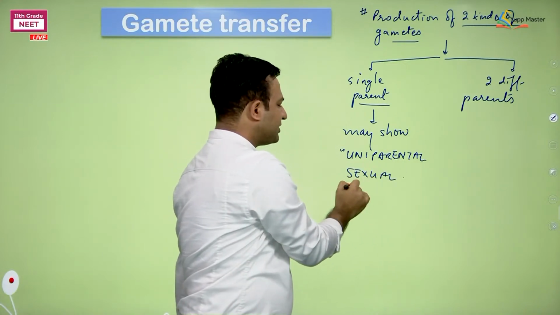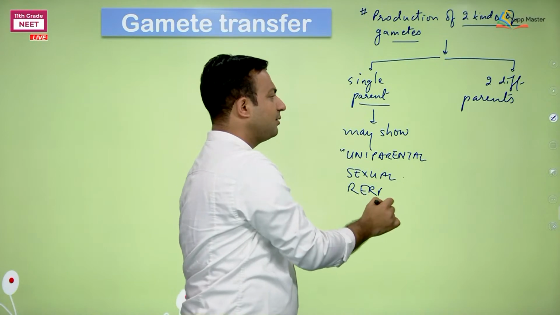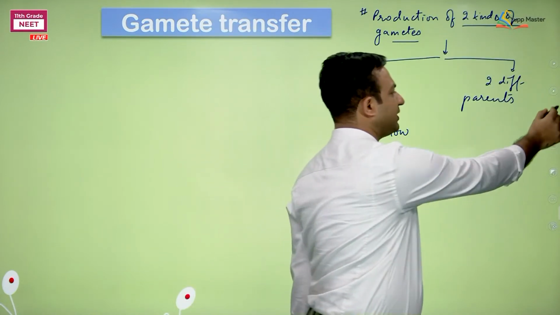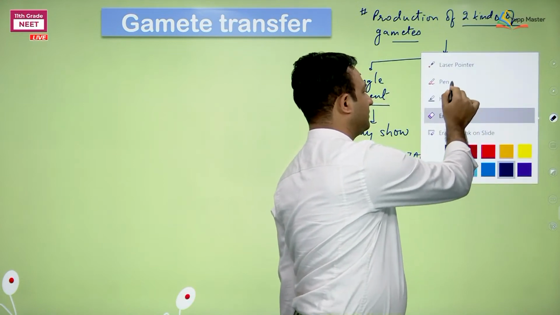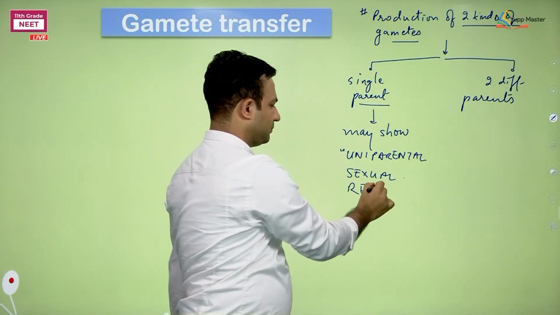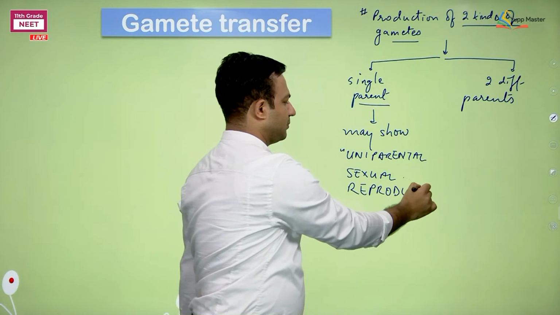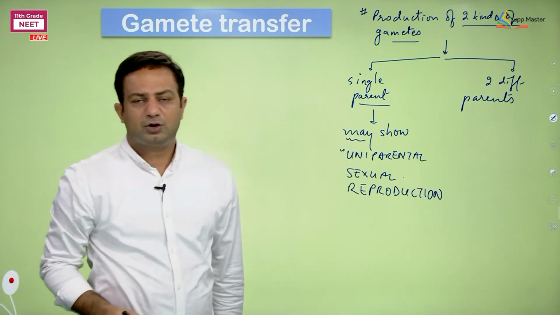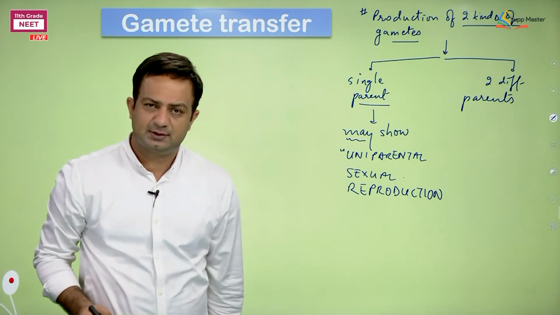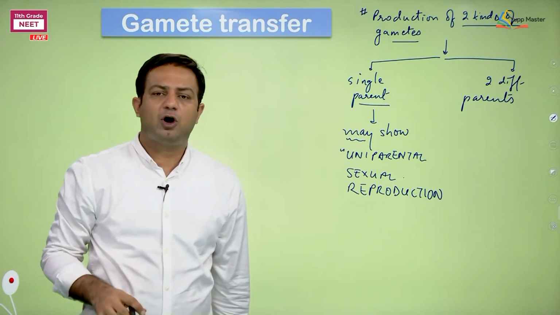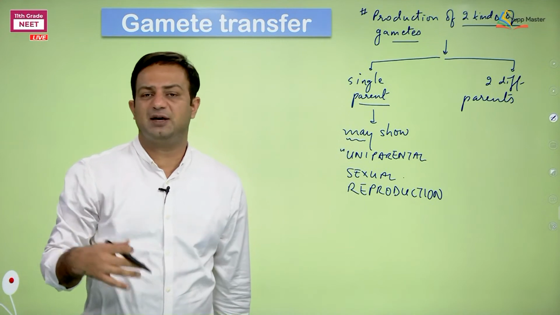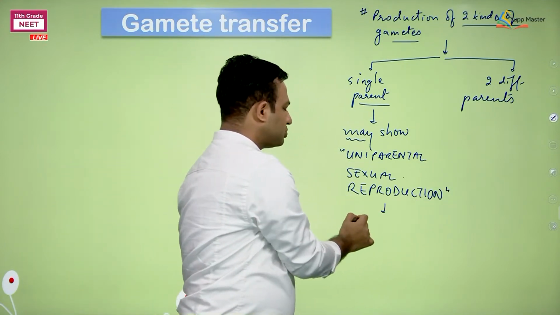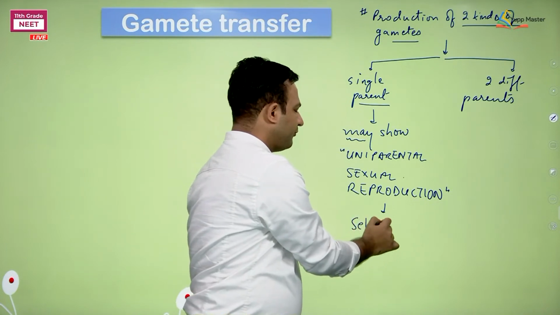If it is uniparental sexual reproduction, then the second case I need to mention is that they are not at all intentionally doing this. Maybe they are forced to perform the fusion of gametes produced by the same individual. In that case, it is also called self-fertilization.